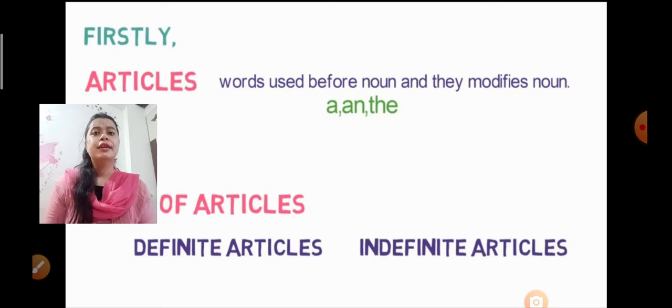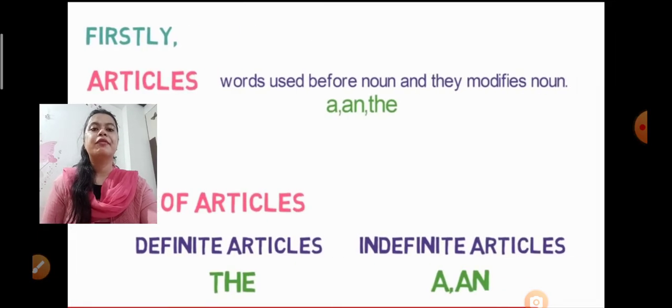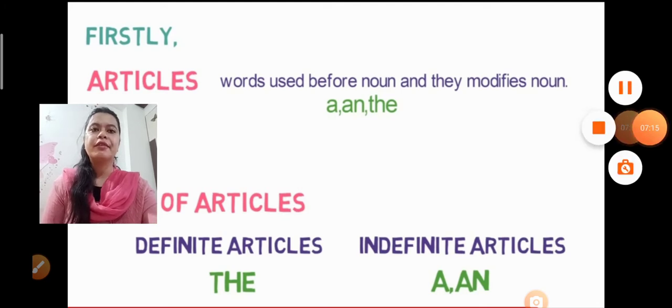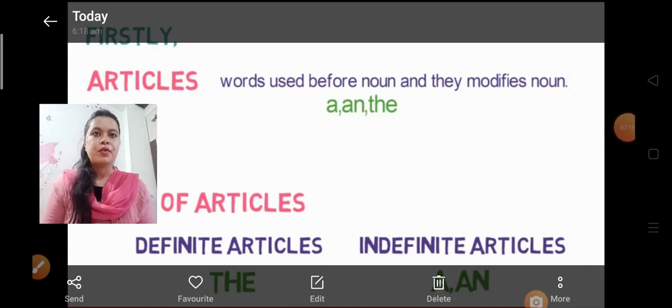Now we know that articles are words used before a noun and they modify the noun. There are three articles: a, an and the. There are two types of article, definite and indefinite. The is the definite article, and a and an are the indefinite articles. This was all about articles in short. We just introduced which are the articles, how many there are and how we use them. Now we'll see in detail.